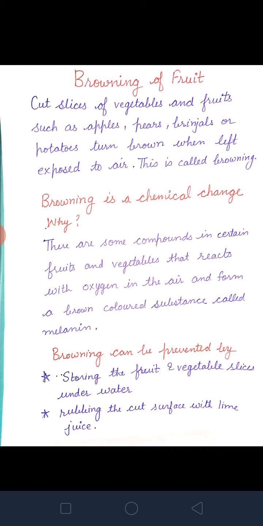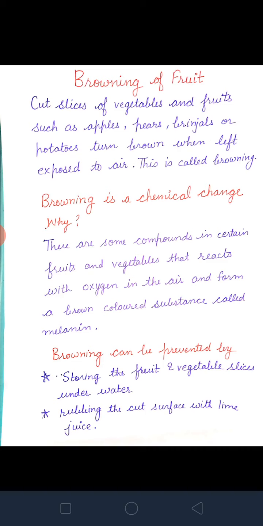Now the question is, how can browning be prevented? What do we have to do when we are cutting these fruits and vegetables? We can keep these slices under water, store them in water. Or the second method, we can rub the cut surface with lime juice. Then you will see your fruits and vegetables will not turn brown, and the brown color is due to melanin. So it is very easy, the browning of fruits, you have seen.